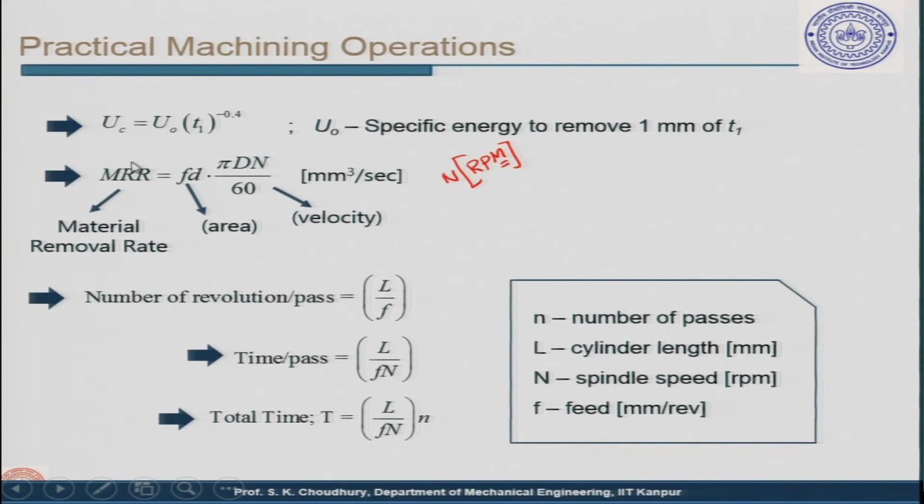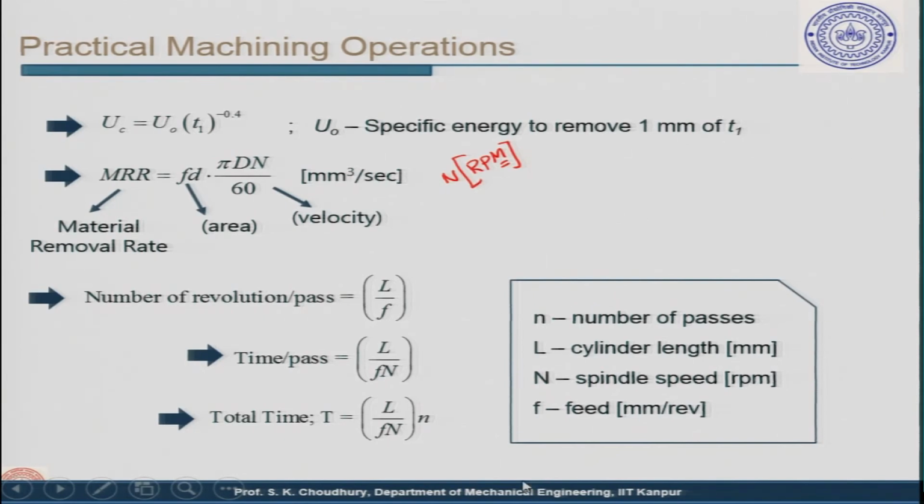Therefore, the Uc and the MRR, which will be power, Uc can be given as U0 T1 to the power minus 0.4, where U0 is actually a specific energy constant. This is the specific energy to remove 1 millimeter of T1. If you put 1 millimeter of T1, in that case Uc is equal to U0. So, very often you will find in the books that U0 is called the specific energy constant, the specific energy to remove 1 millimeter of T1.